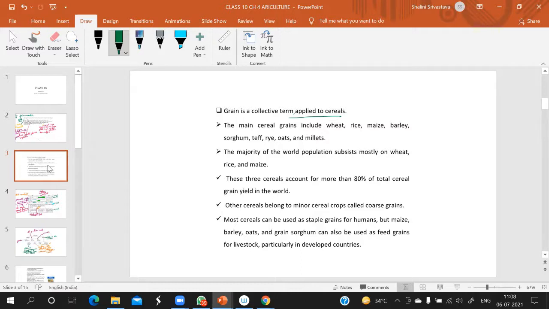The majority of the world population subsists mostly on wheat, rice, and maize. Means mainly in the world, people are totally depending on wheat, rice, and maize. What is it called? Staple crops. Staple food. These are all called staple foods.